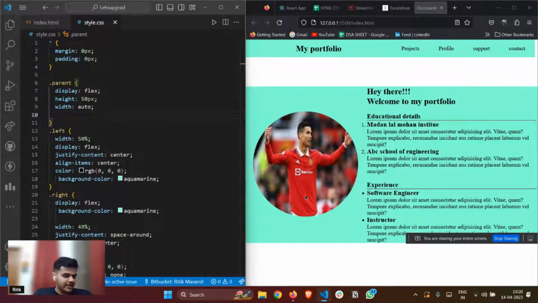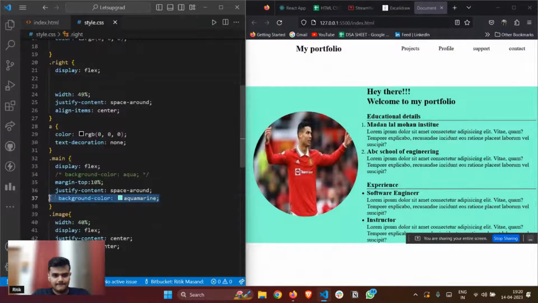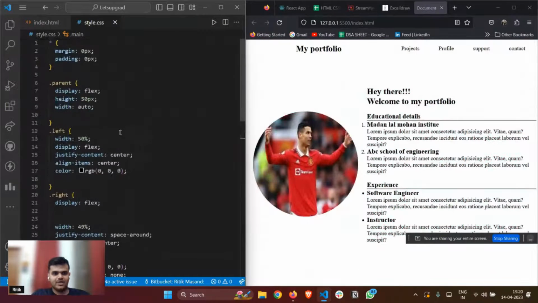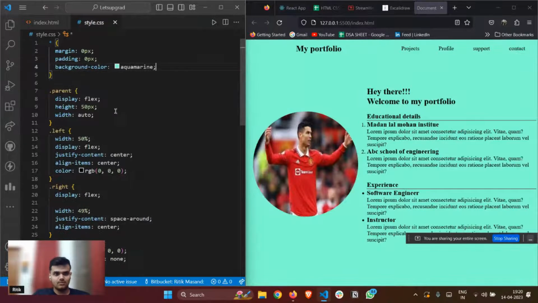All right. So yeah, let's leave this part. You guys research around it. How can we do it? But for the time being, let me just comment this part out. Okay, and let's give it here as well. Here only. Or let me just change the color to something else.